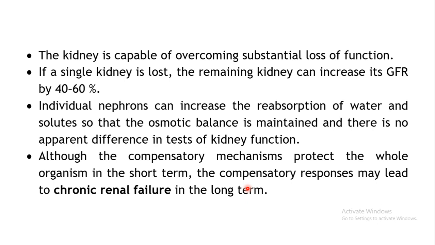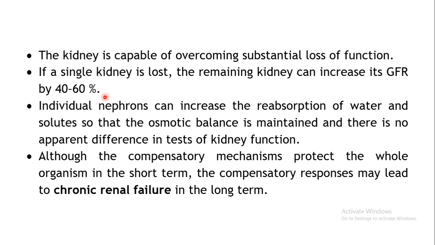Now supposing the kidney is damaged by certain toxicant, or supposing one of the kidneys is lost, what will happen is the second kidney will try to increase its GFR by 40 to 60%. So whatever loss is caused by loss of one kidney will be made up by the other kidney.